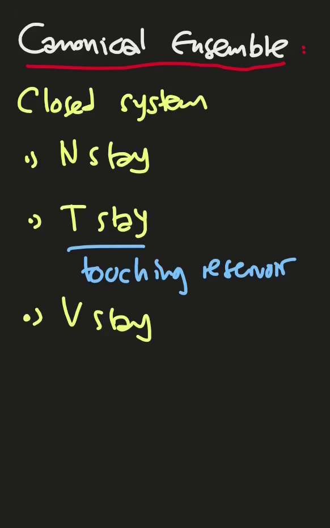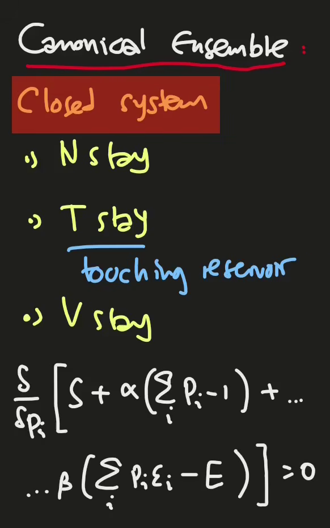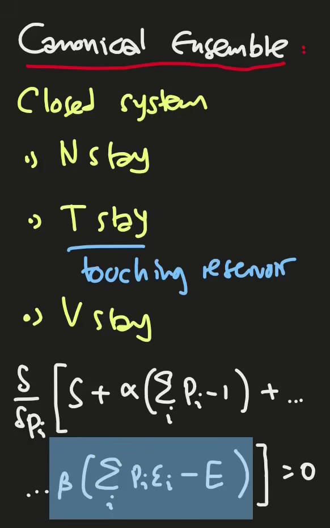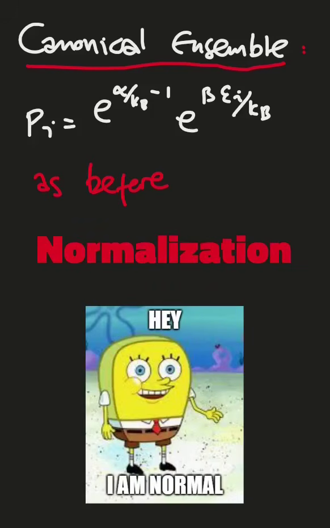By the same procedure as before, the Lagrange multiplier gives this equality, because now we can transfer energy, so we need to bring in an energy conservation constraint, set like this, beta. And by the same procedure as before, we will have the probability distribution at state i as this, and we can then use normalization to find the specific form.